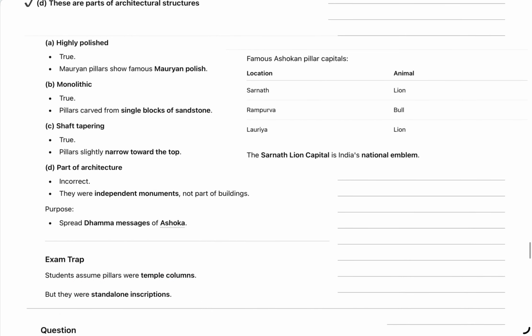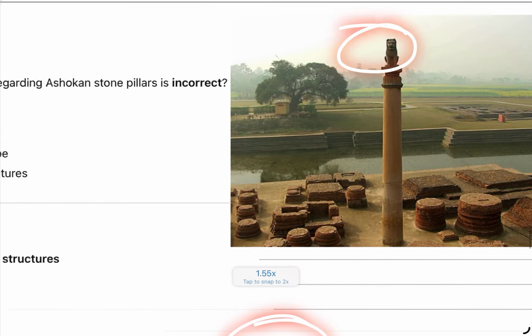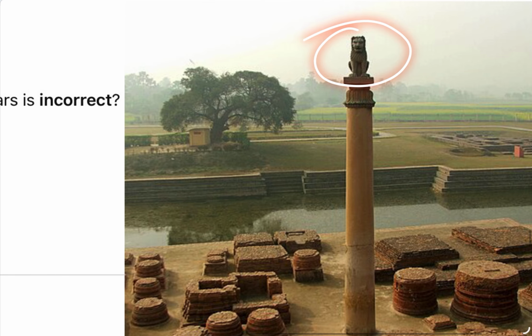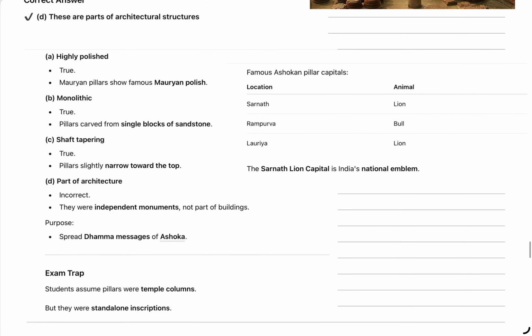When it comes to capitals, here we see a lion in the form of a capital. What are the other capitals and their locations? If we check the Sarnath pillar, its capital is a lion.